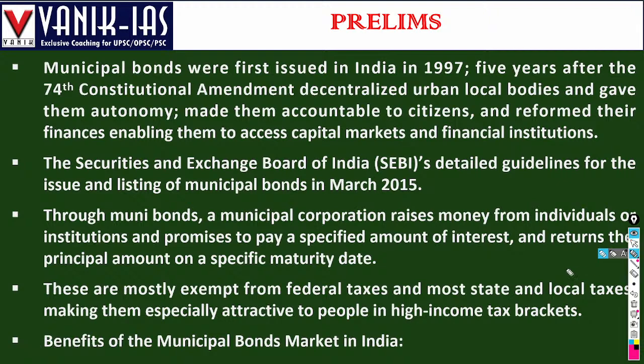Municipal bonds were first issued in India in 1997, 5 years after the 74th Constitutional Amendment, which decentralized urban local bodies. Decentralized means there is a ward committee established, there is an elected mayor, and corporators who develop the area. That's why municipal bonds started in 1997 after the 74th Constitutional Amendment, which gave them autonomy, made them accountable to the citizens, and reformed their finances, enabling them to access capital markets and financing institutions.